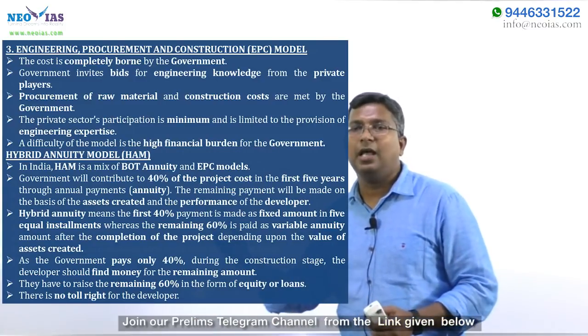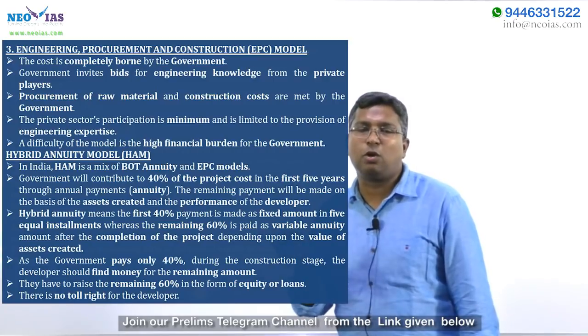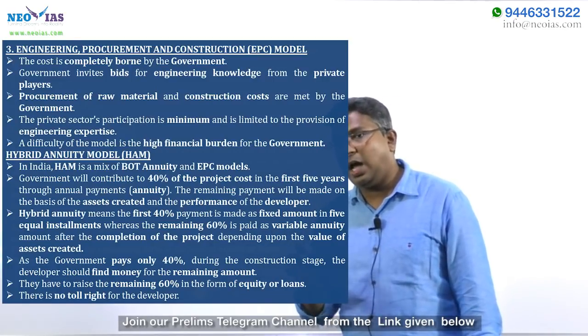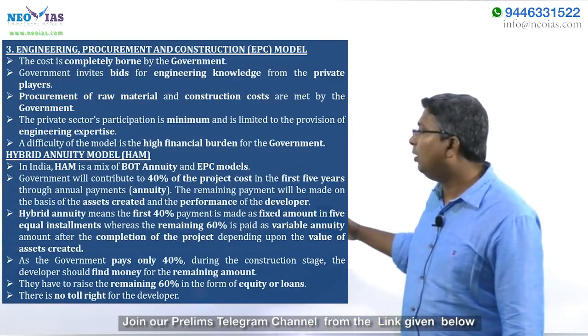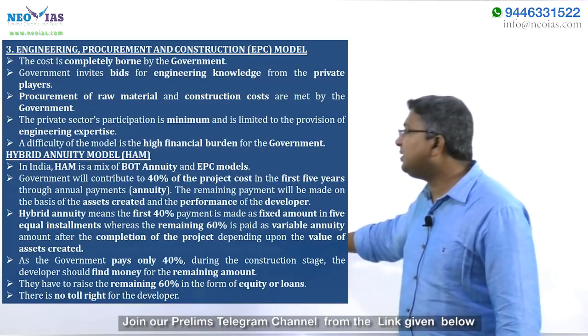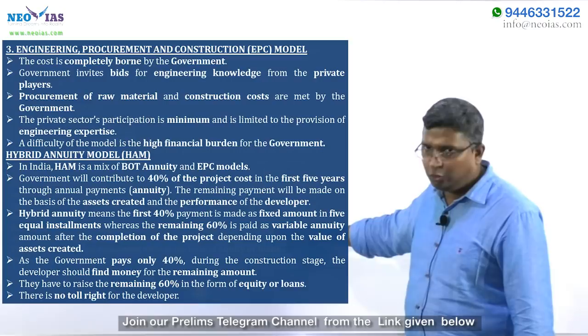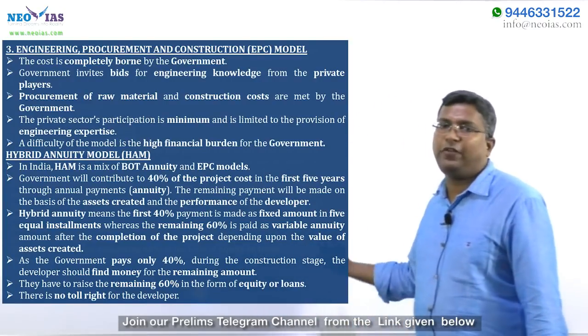The government will take up the traffic risk, and the remaining 60% of the project cost will be paid, and the profit will be paid through annuity, that too depending upon the performance of the asset created. Okay, so the advantage is that since the government pays only 40% during the construction stage, the developer has to arrange the remaining amount, and the remaining amount he can arrange in the form of equity or through loan.